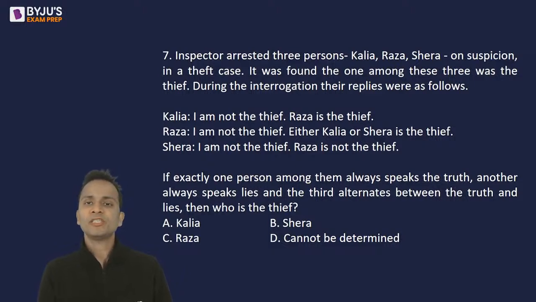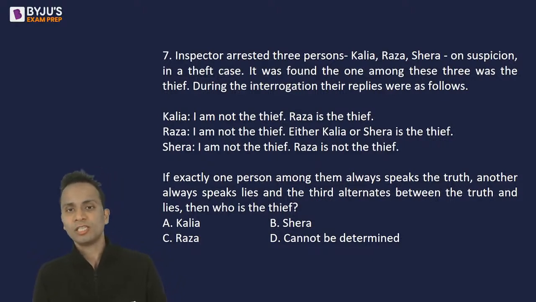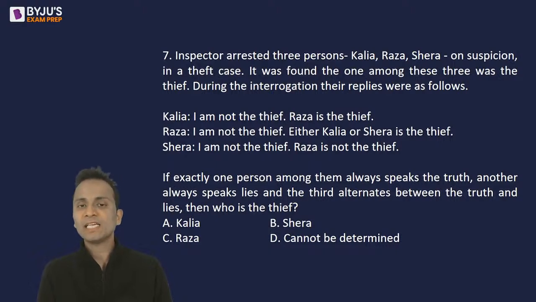During the interrogation, their replies were as follows. Kalia says, I am not the thief. Raza is the thief. Raza says, I am not the thief. Either Kalia or Shera is the thief. Shera says, I am not the thief. Raza is not the thief. If exactly one person among them always speaks truth, another always lies, and the third person alternates between truth and lie, then who is the thief?